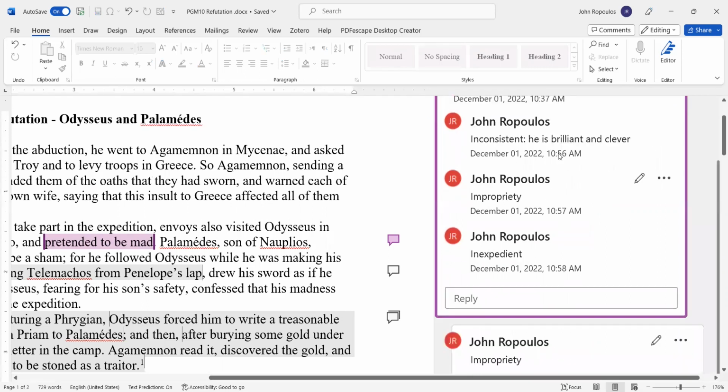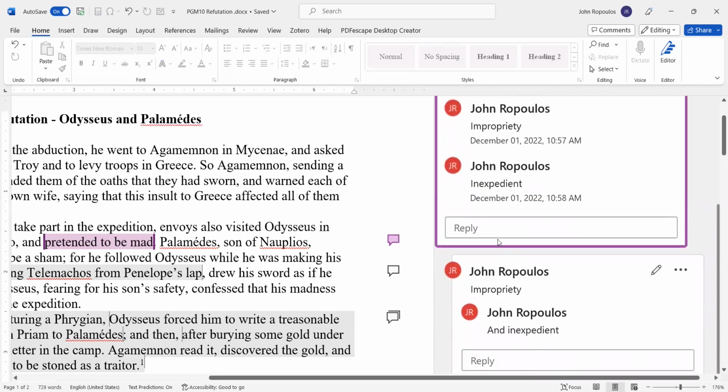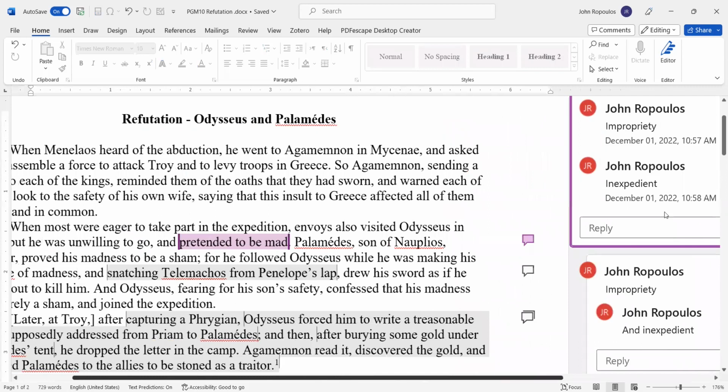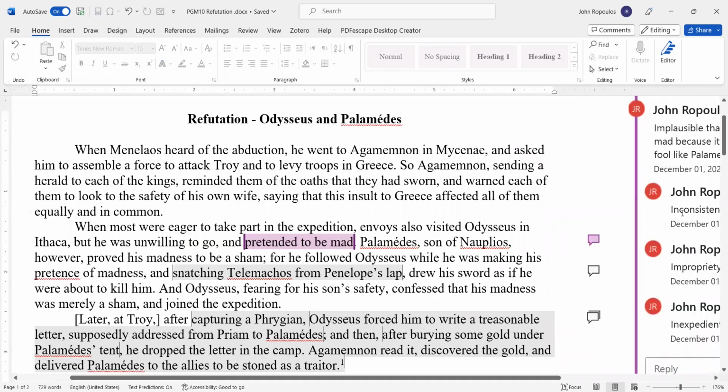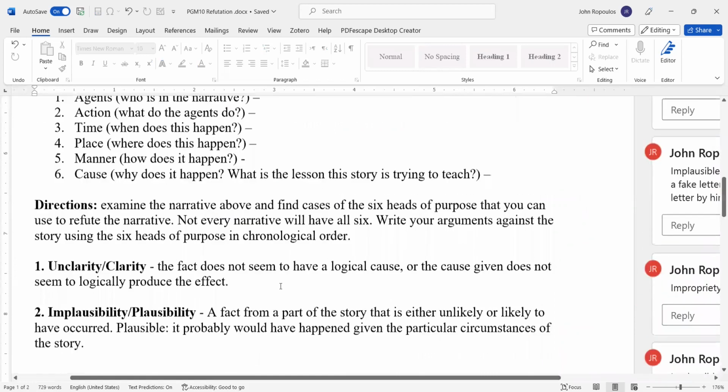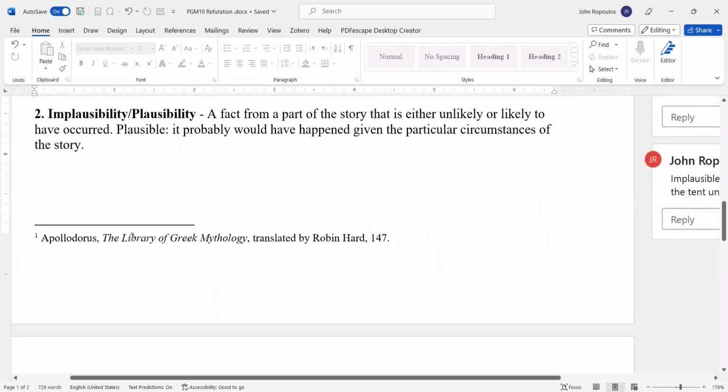It's also inconsistent. He is brilliant and clever, so he can't be mad. There's also impropriety, right? He's a noble, right? It's also inexpedient from another perspective, okay? And so what you're going to do is you then write, okay, I have inconsistency, implausible, impropriety, inexpediency. I'll then come down here and write it under these heads of purposes.